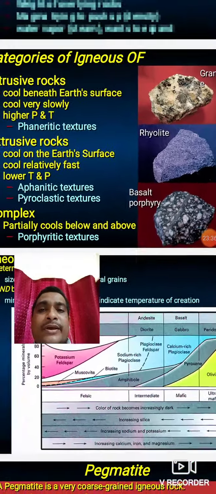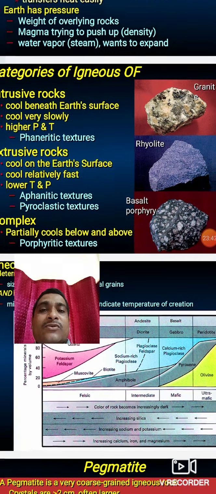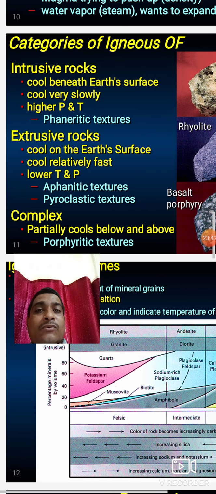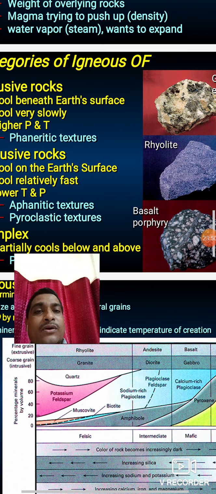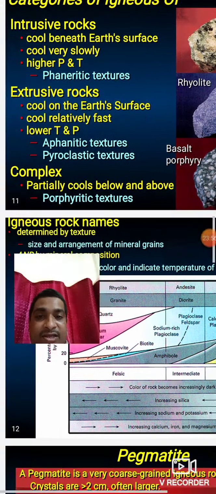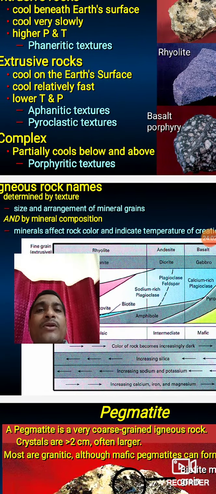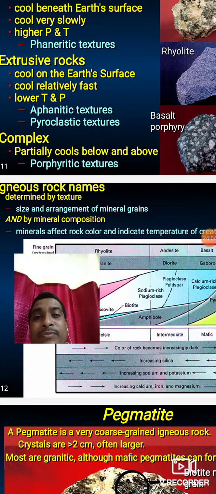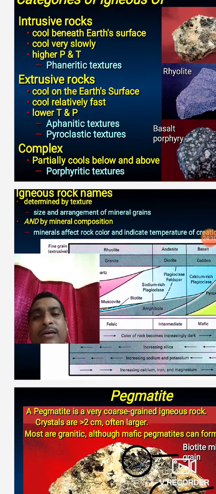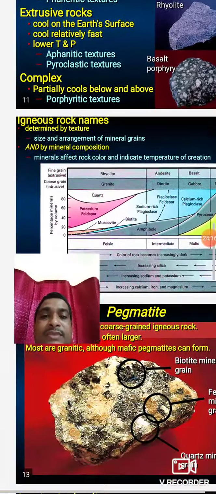Basalt is a product of extrusive type of igneous rocks, cooling on the earth's surface, cooling relatively fast, and granite cools very slowly. Those rocks that cool very slowly show coarse grain textures, and those rocks that cool relatively fast show fine grain textures: aphanitic texture and phaneretic texture. And porphyritic texture means partially cooled below and above. Some of the magma cools above the surface and some of the magma cools below the subsurface, and the resulting texture is called porphyritic texture.